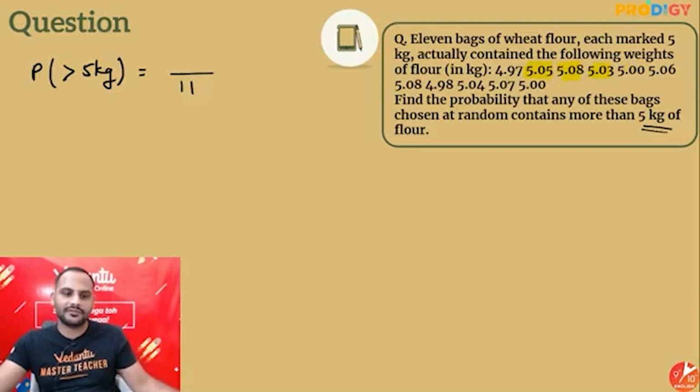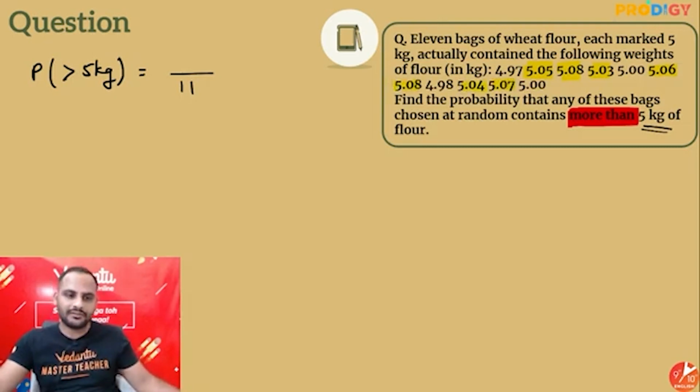Whether to select 5 or not. So try and understand over here. It is clearly telling you more than 5 kg. That means it has to be more than 5. It is not asking you equal to 5. More than 5, so 5 will not be included. 5.06, 5.08, 5.07, 5.07, and this 5 also I will not include.